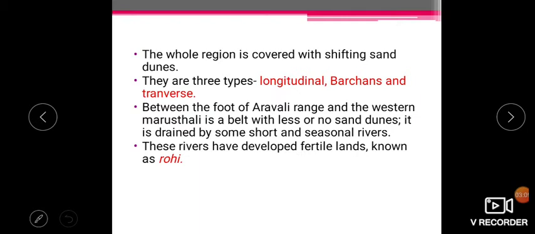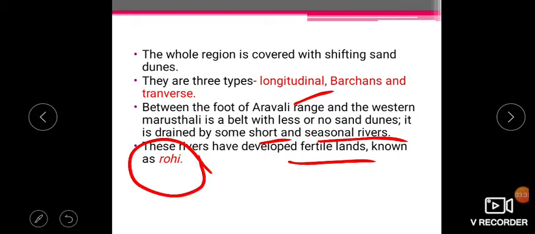If you are discussing fertile land in the desert area, there is some flat land at the foot of the Aravalli hills, the Aravalli range, the mountain. Between the foot of the Aravalli and the western Marusthali, there is a belt with no sand dunes. Small, short and seasonal rivers drain water here. यहाँ पे water drain करती हैं. So this small area is fertile land, and that fertile land in the desert area is called Rohi.